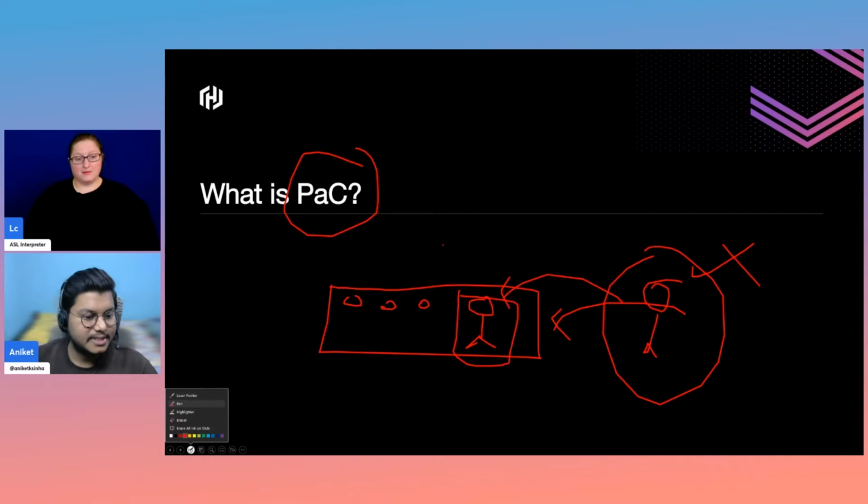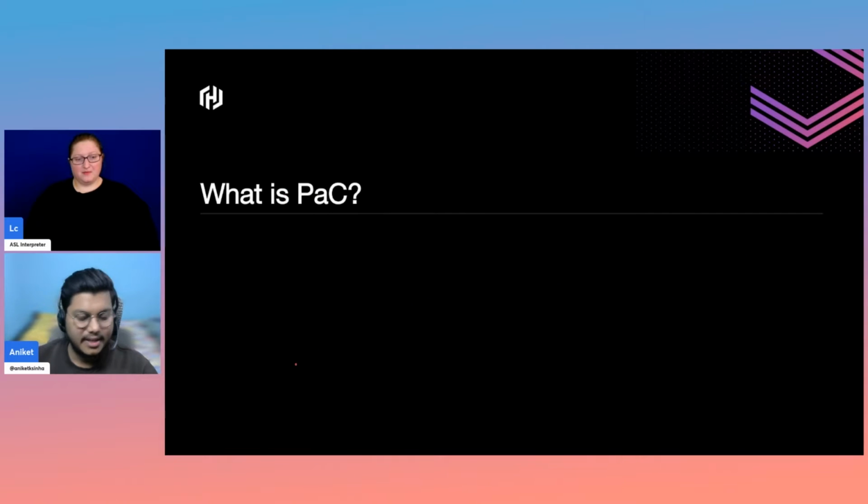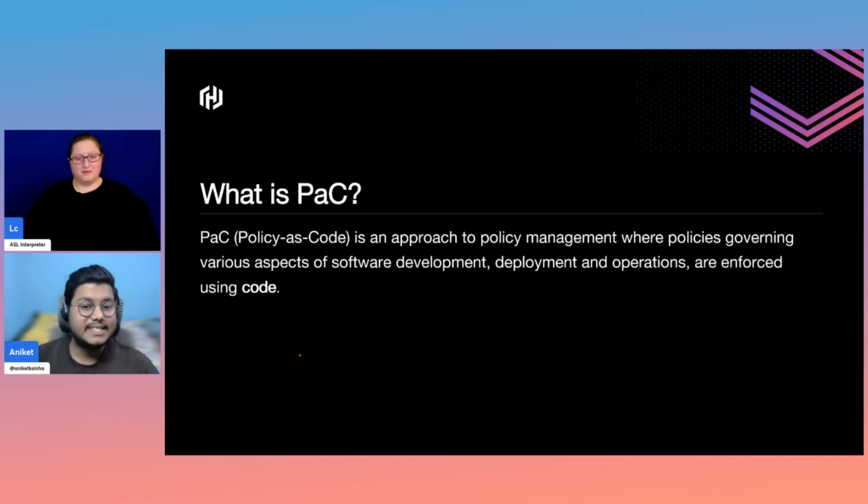So let me just erase all this. PAC, that is policy as code, is an approach for policy management. We would be creating policies, but not in GUI format. We would not be opening any interface and clicking, clicking, clicking to add policy stuff. We are not going to do that because that is a lengthy process.